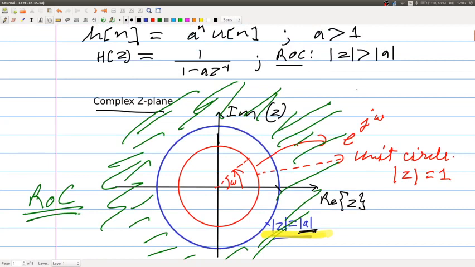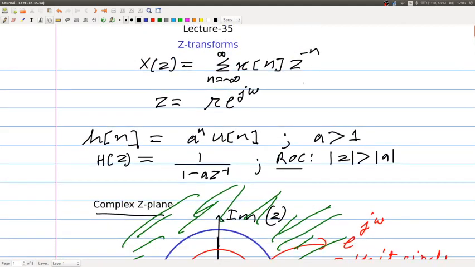We had also argued that a Z transform makes sense only when we accompany it with a region of convergence. This equation converges only in the region of convergence.